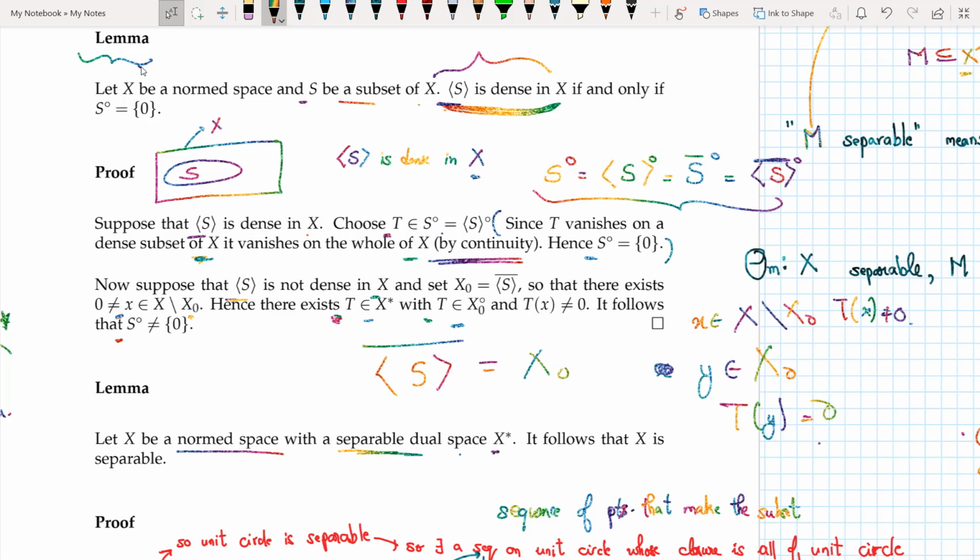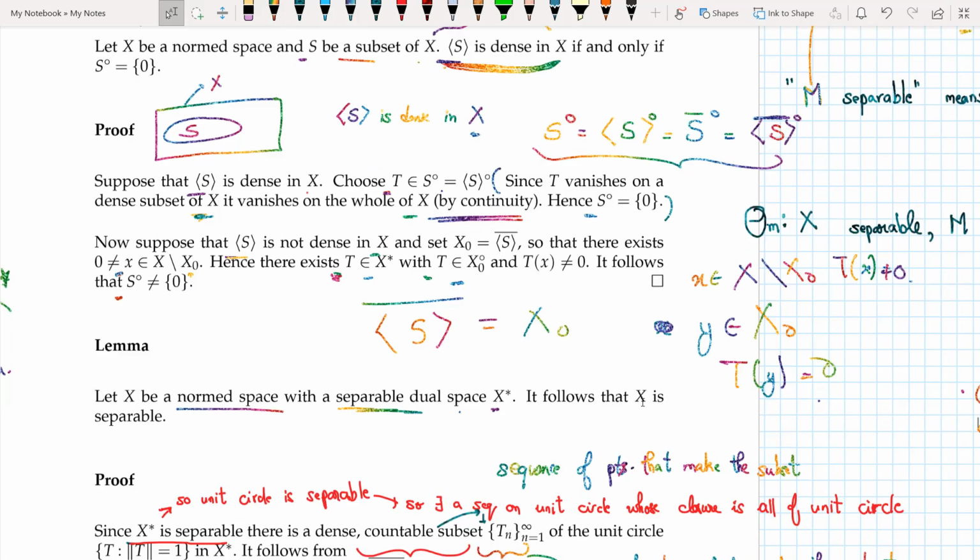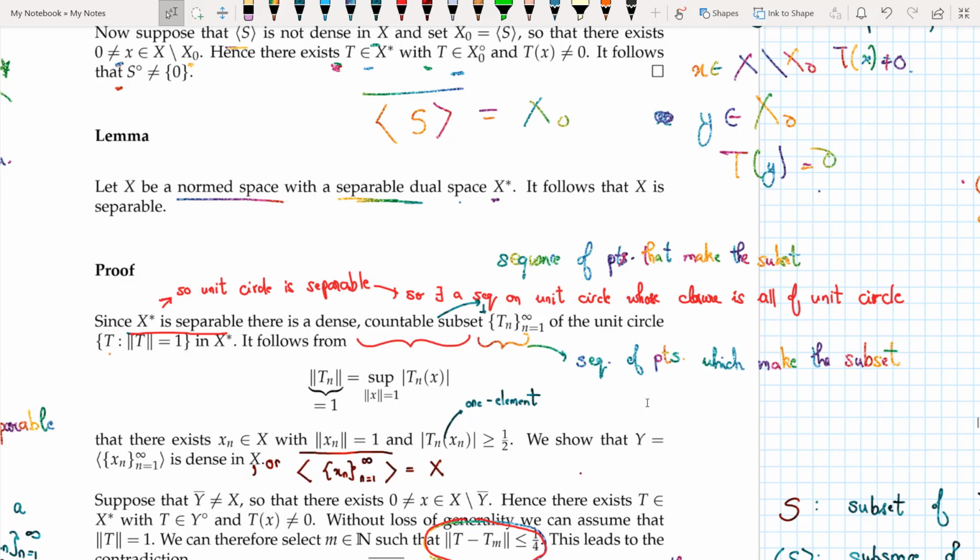Hello guys, in today's video we're going to see some properties of separable spaces and their relationship with dual spaces. We start with the lemma. It says that let X be a norm space and it has a separable dual space X star. And the implication is that X itself is separable. That's what the lemma says.